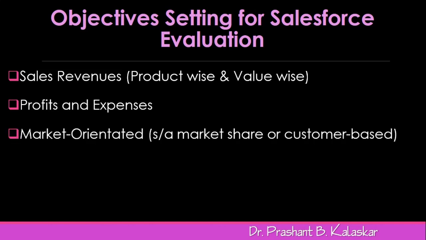The third is market oriented, such as market share and customer based. As discussed just now, the sales quota decided by the pharmaceutical companies also considers the market potential, existing market share and expected rise in the market share depending upon the disease segment in which the companies are operating.